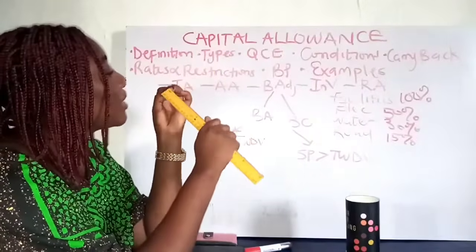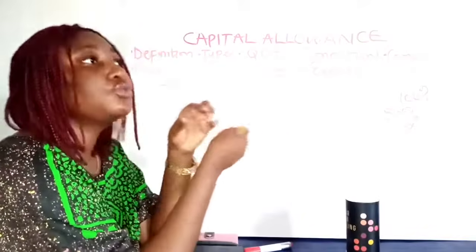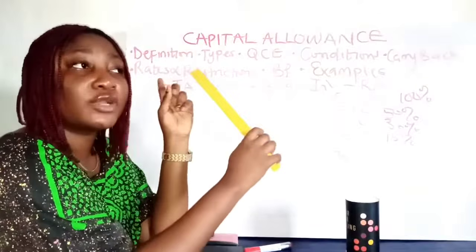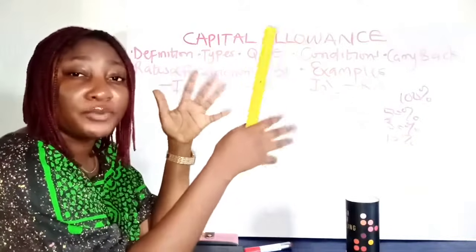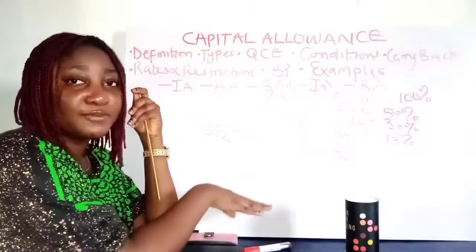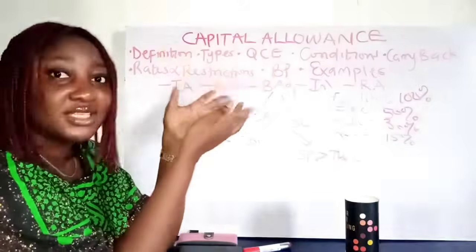What is the restriction for capital allowance? If capital allowance for the year is 50 million naira, should you just charge all the capital allowance? I don't know if you guys have watched the video I uploaded on computation of company income tax. You see where capital allowance comes, right? Capital allowance comes just before your total profits. That's the last thing you charge. You understand? You charge from assessable profit.